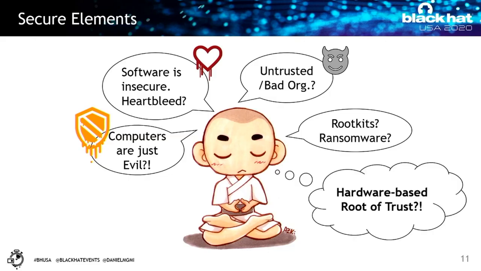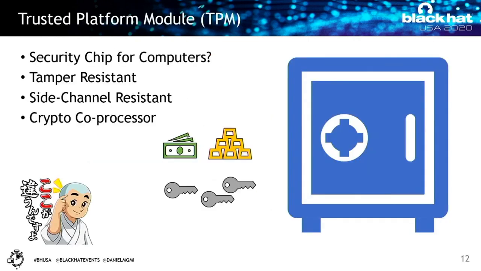So the idea is we need something like a hardware-based root of trust, and we have designed things like the trusted platform module, for instance. A trusted platform module is a secure element that is a standard, and it has to support a standard set of functionality. The other promise of this trusted platform module is that it defines a security chip that needs to be secure even against some physical attacks, like tampering and side channel attacks.